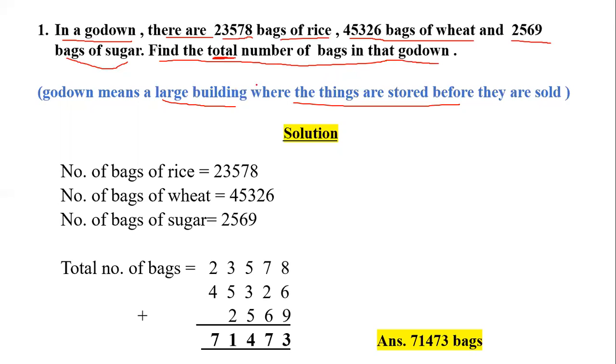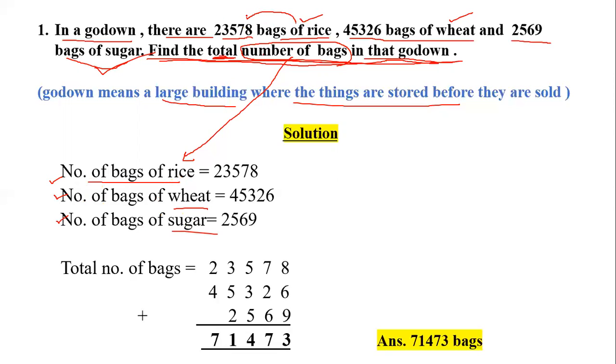Now children, our main concept is that you have to frame the statements. How will you frame it? You have to read the last line of the given problem. Okay, what is it saying? Total number of bags. It means you have to find the number of bags, right? So we will pick those words, number of bags. So we will write the statement like this: number of bags of rice, number of bags of wheat, number of bags of sugar. In this way, we will write these three statements, right?